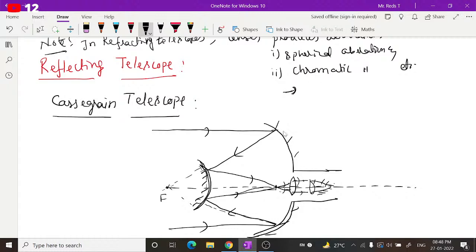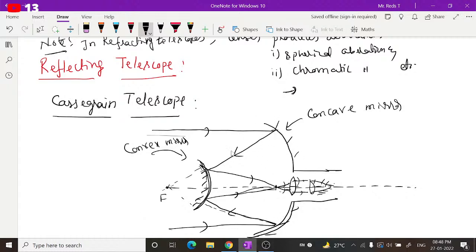Cassegrain telescope consists of two mirrors. This is called concave mirror, and this is called convex mirror. When light from a distant object comes, we consider it as parallel rays. These parallel rays incident on the concave mirror, and it reflects according to the laws of reflection.